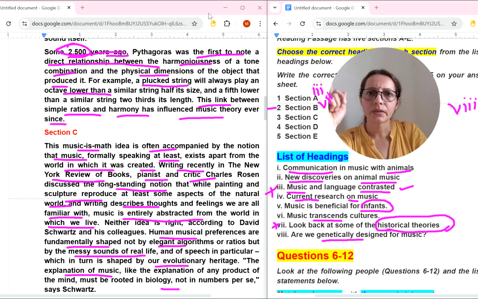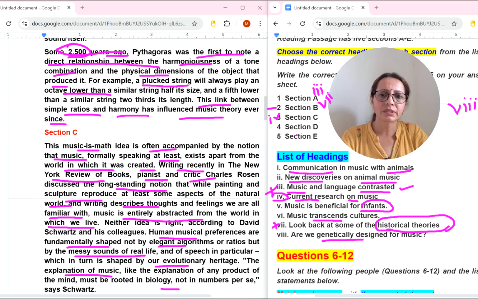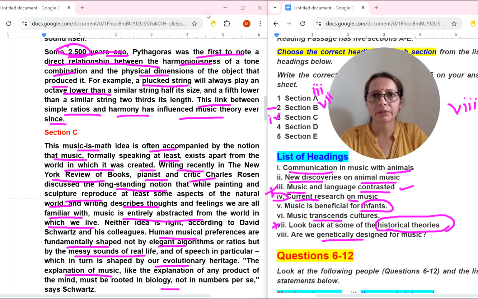Let me scroll this page. According to this paragraph, because they are talking about writing recently in this and this, I think I will select this first and I will read the further paragraph also. Fourth number, current research on music. So this we can select with section number third. Now section D, let's read it.